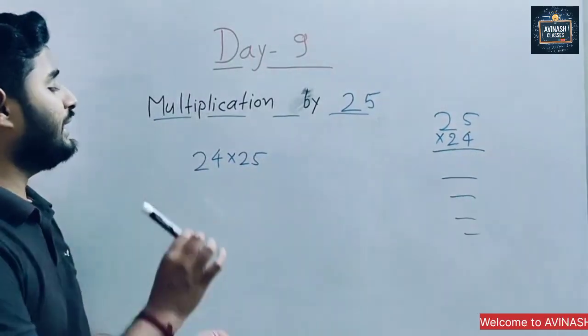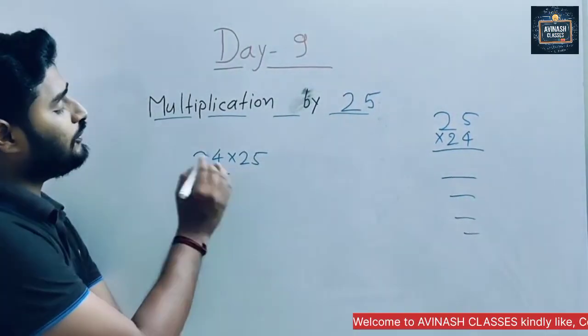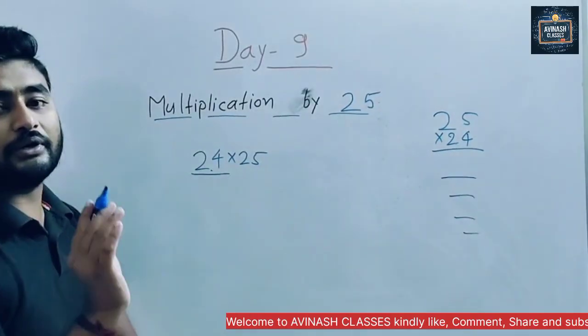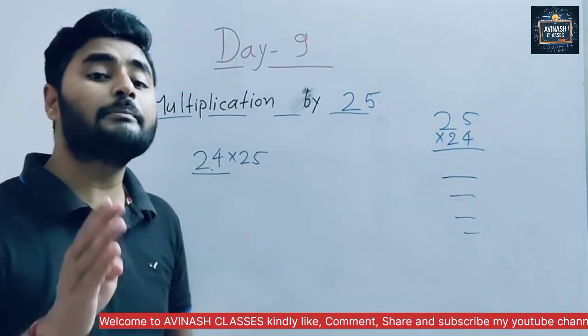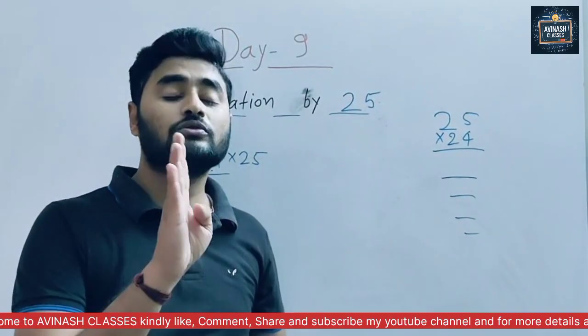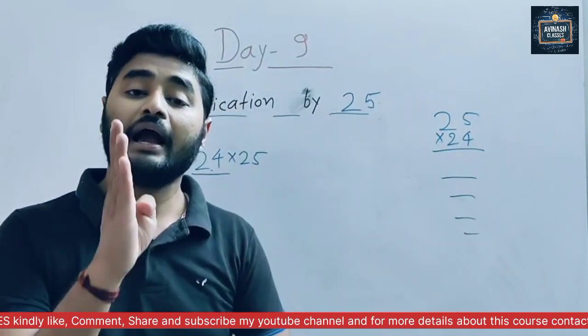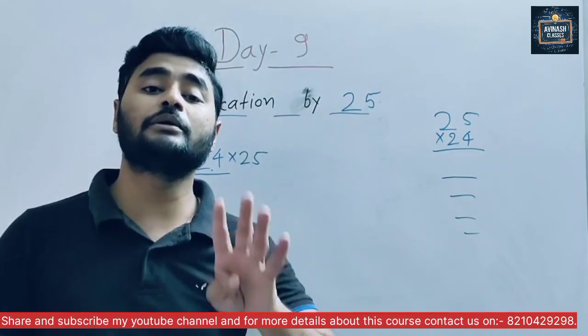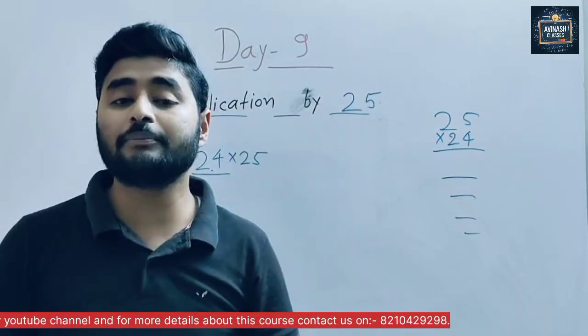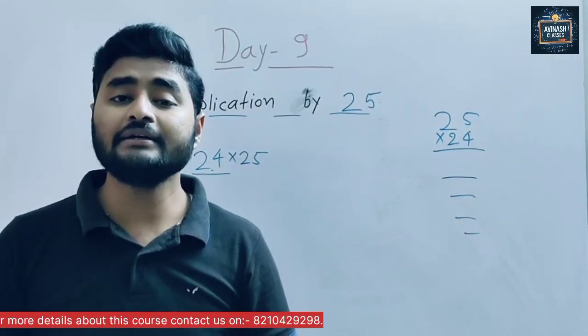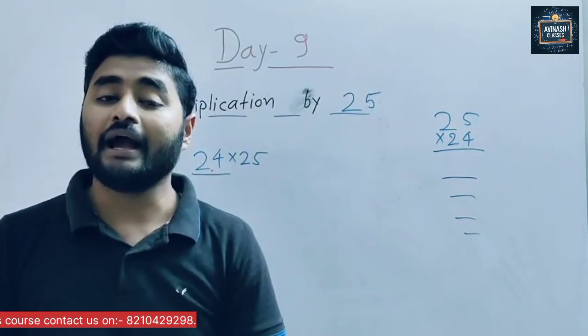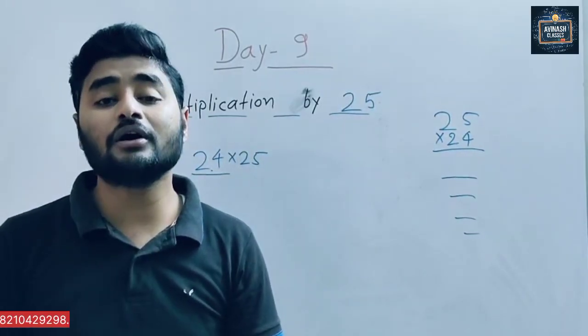But here is a very simple trick. 24 multiplied with 25. So when we multiply with 25, at that time, we have to divide it by 4. Divide it by 4 and put how many 0?